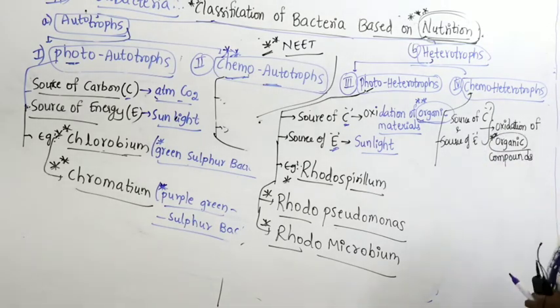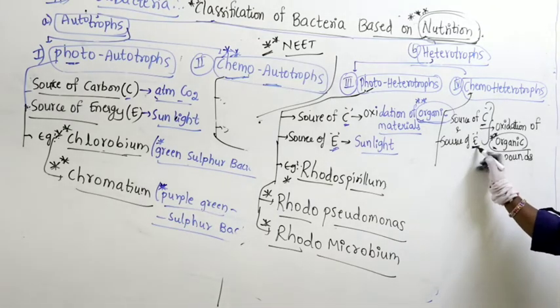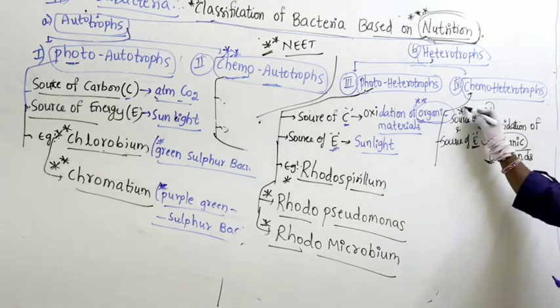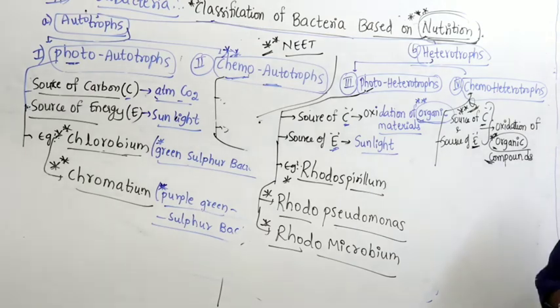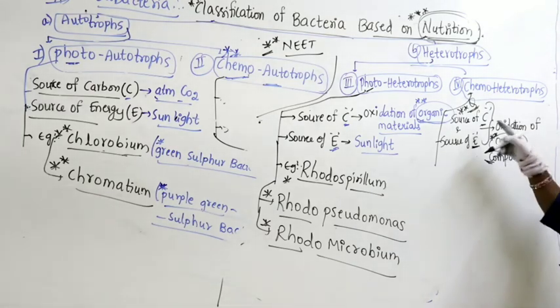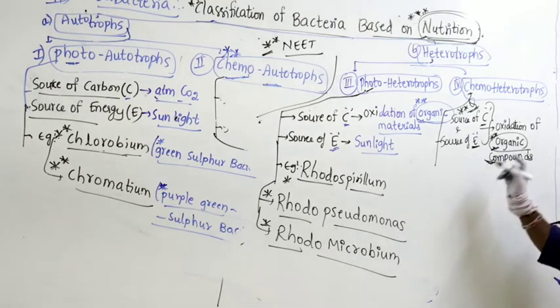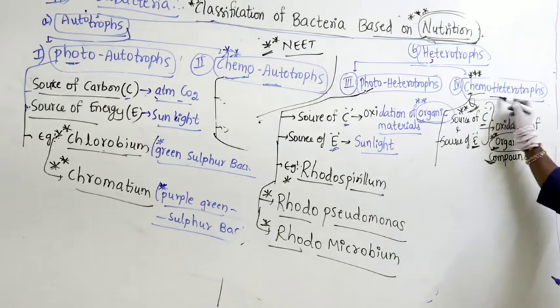What's the meaning of this? They get carbon from organic material, energy also from organic compounds. So sometimes there is a possibility of getting the question that in which type of bacteria they depend for both carbon and energy on oxidation of organic compounds. Then you have to choose the option as chemoheterotrophs.